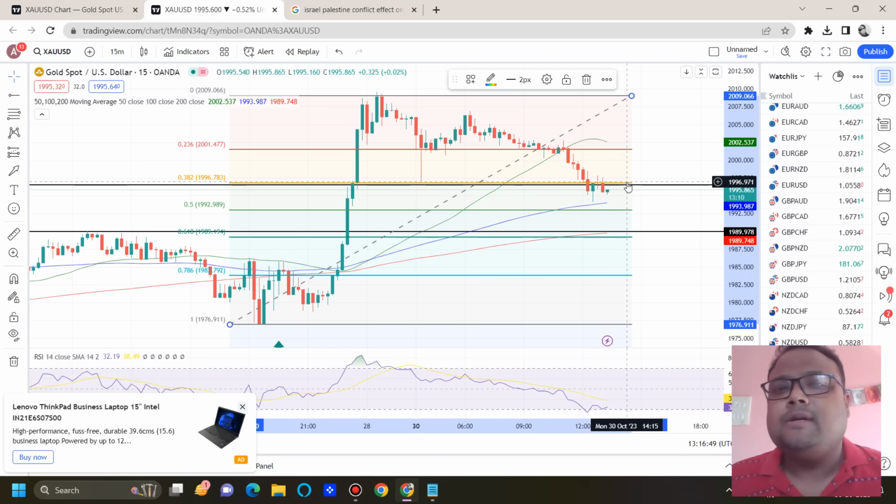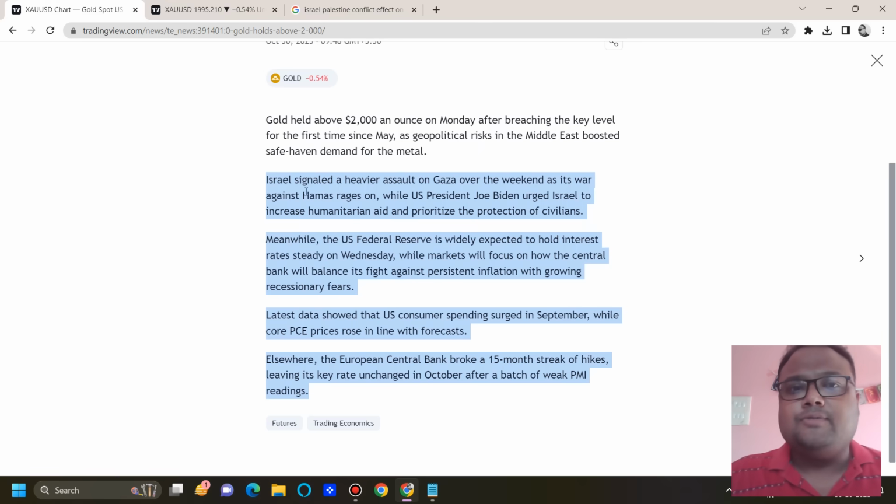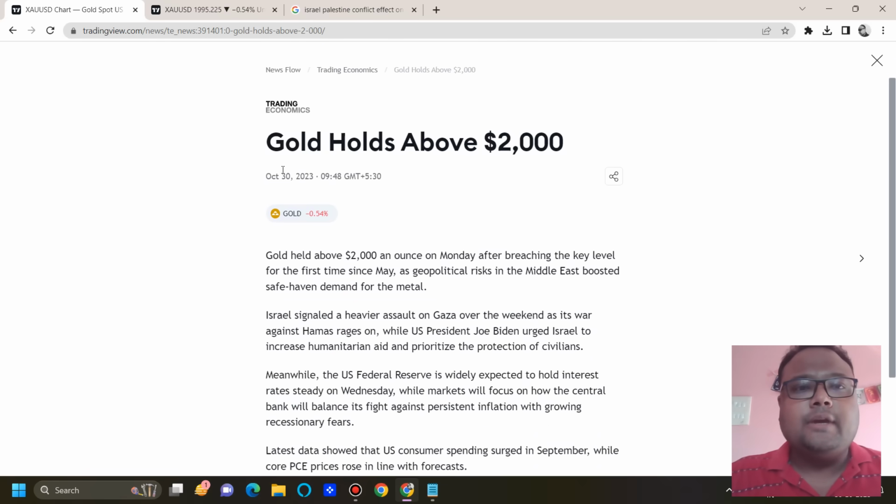Maybe the market will gain some momentum during the US session. Right now the market seems a little bit lost, a little bit confused, but at least there is some volatility, because usually we don't get to see much volatility during the first half. But today we can see that yes, the gold market is volatile. You can see this is a news item.